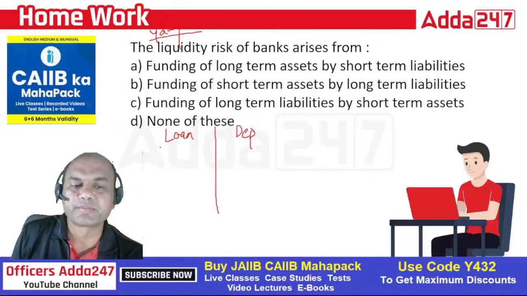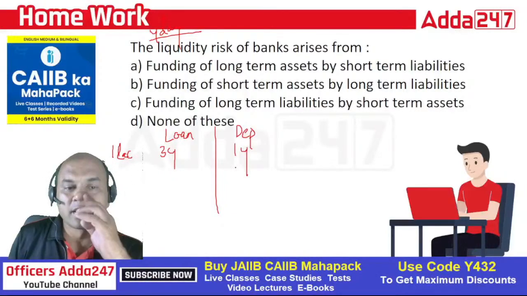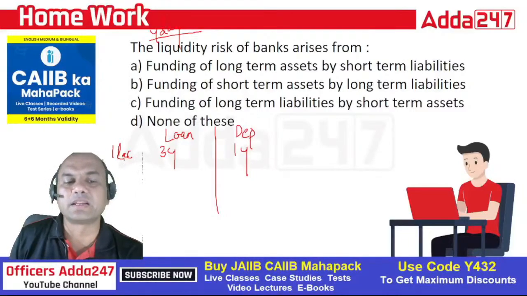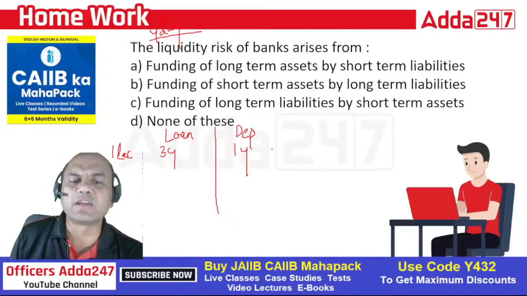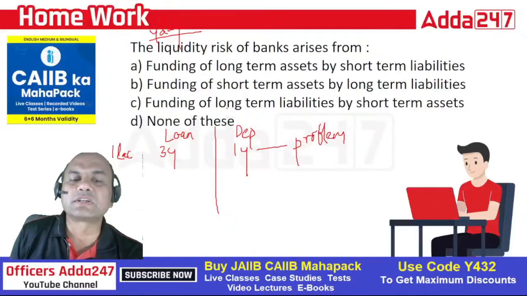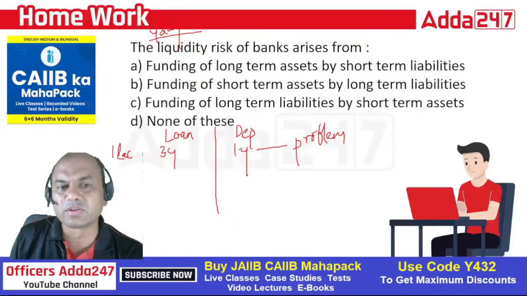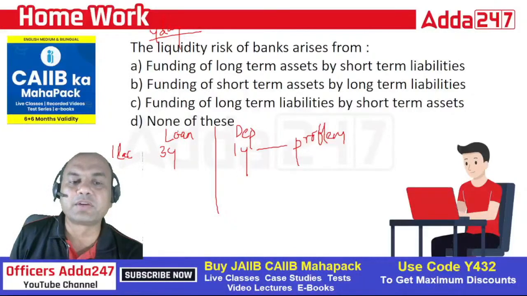A 3 years loan of 1 lakh. Now this 1 lakh 3 years loan is funded by a 1 year deposit. Means somebody has deposited 1 lakh with me as an FD, and I have given a loan for 3 years against that FD for the same amount. So I'll definitely be in a problem. Why? Because this deposit guy will come to me after 1 year for withdrawal of money. So am I having that money after 1 year? No, because I have given it for 3 years. So this person will pay me in 3 years, right? So that's why the problem over here is, this will be my liquidity risk in case number A.